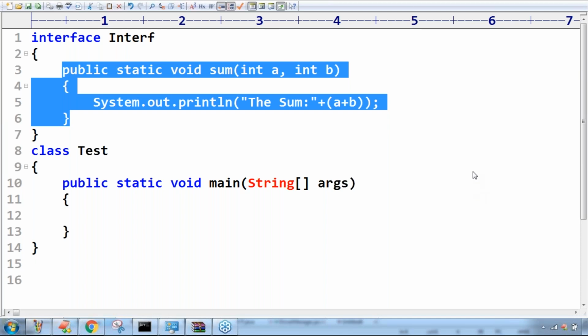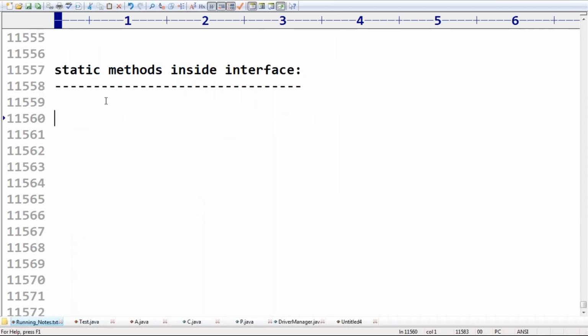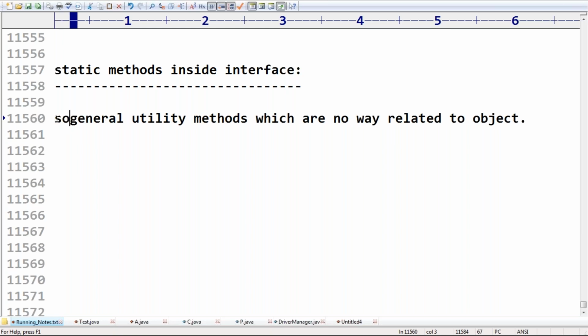Here my requirement is some general utility methods which are in no way related to an object, like taking two values and returning the sum, product or difference.